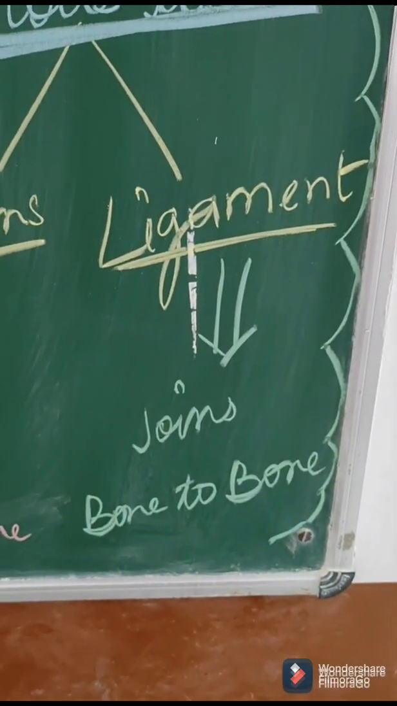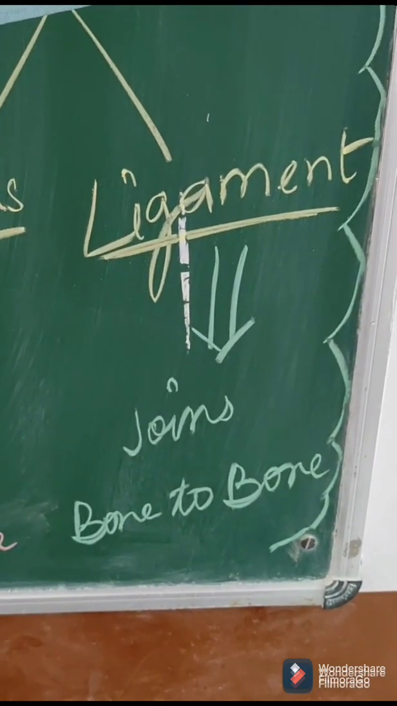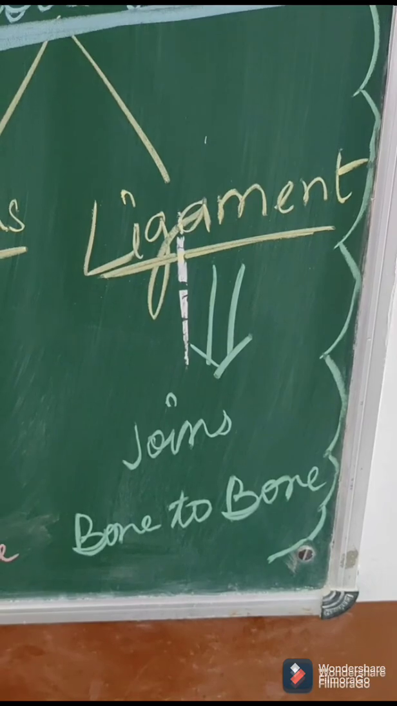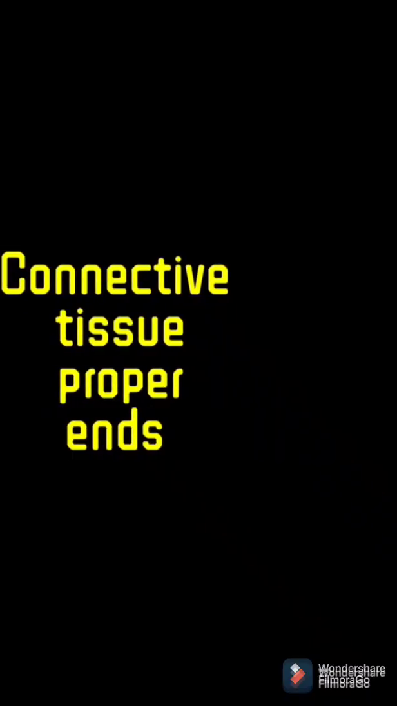Then we have ligament. This is made up of elastin fiber and their function is to join one bone with another bone. So this was your connective tissue. Next, the types of connective tissue will be discussed in the next class.